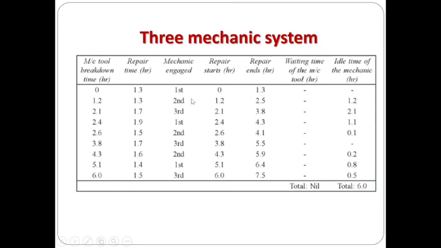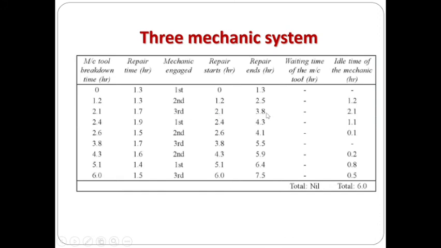And for the second breakdown, the second mechanic will attend. The repair time starts at 1.2 going up to 2.5. For the third machine tool, breakdown occurs at 2.1 hour. So that will be engaged by the third mechanic. So the machine repair starts at 2.1 plus 1.7, which is 3.8.